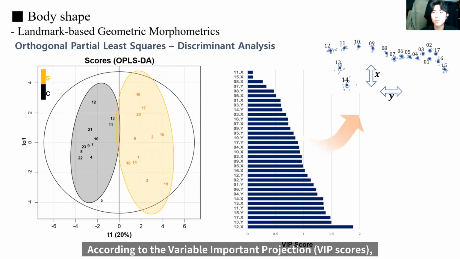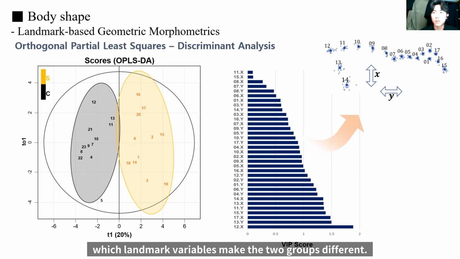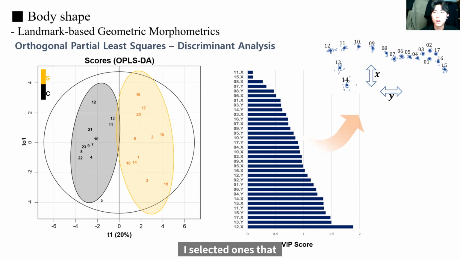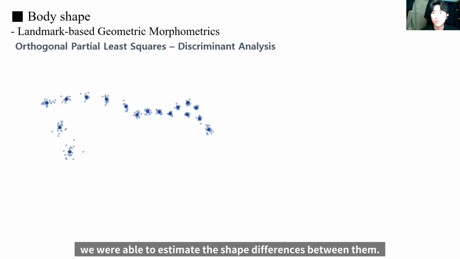According to the variable importance in projection, VIP scores, we can assume which landmark variables make the two groups different. Among the variables with high VIP scores, I selected ones that are significantly different between the two groups in statistical tests. And applying them to each coordinate, we were able to estimate the shape differences between them.